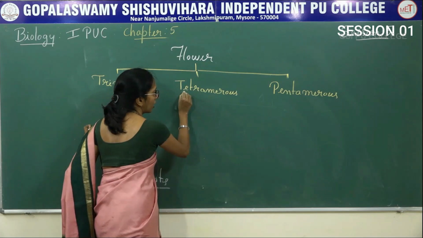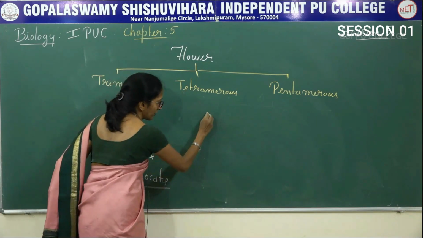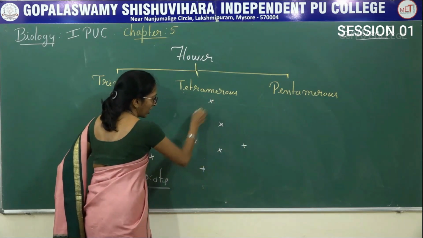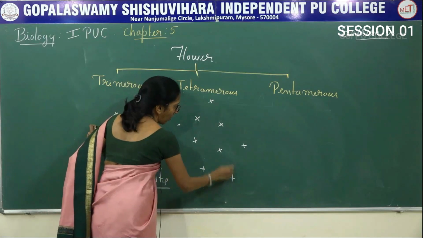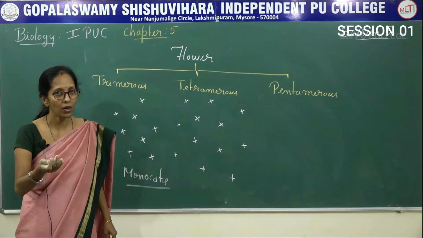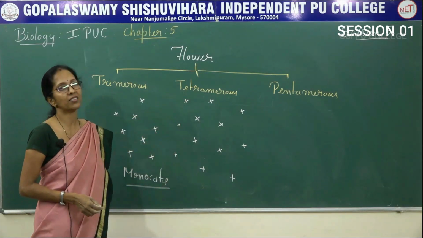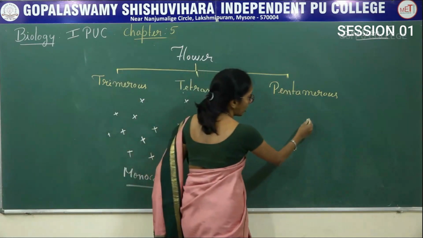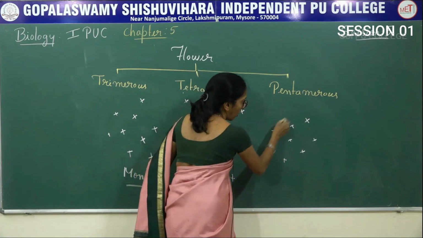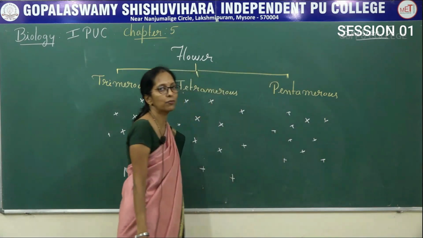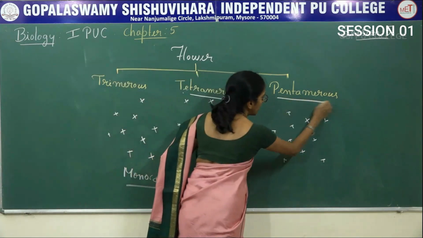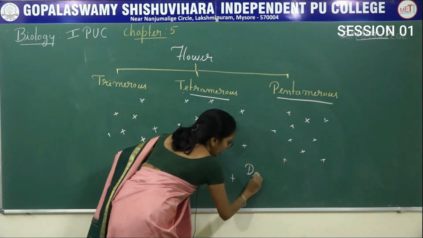Tetramerous. Tetra, 4. Merous, whorls. So 4 petals or 8 petals or 12 like that. Floral parts are arranged in 4 or multiples of 4. Then it is said to be tetramerous. And here penta, 5. Floral parts are present in 5 or multiples of 5. Therefore it is said to be pentamerous. Both tetramerous and pentamerous are present in dicots.